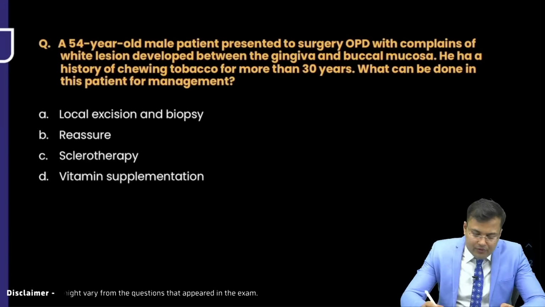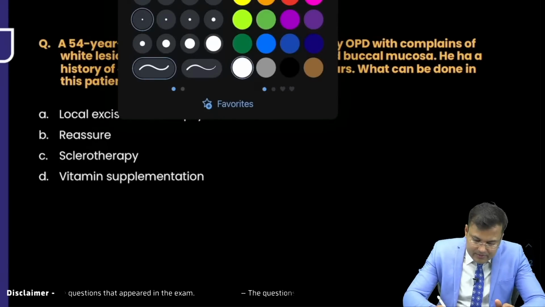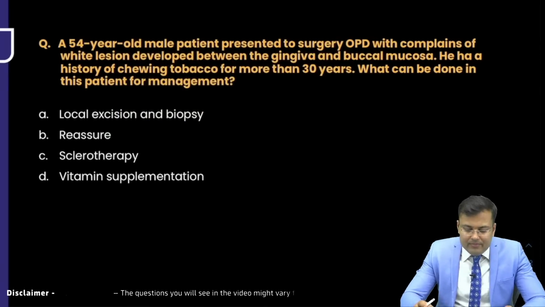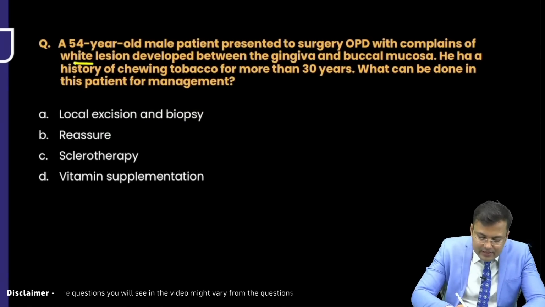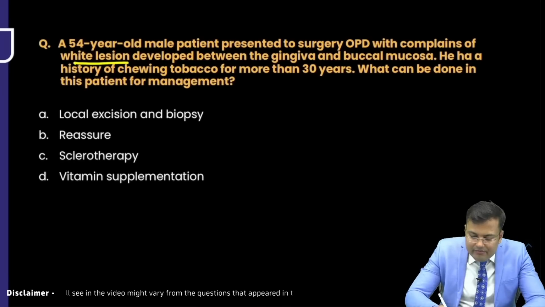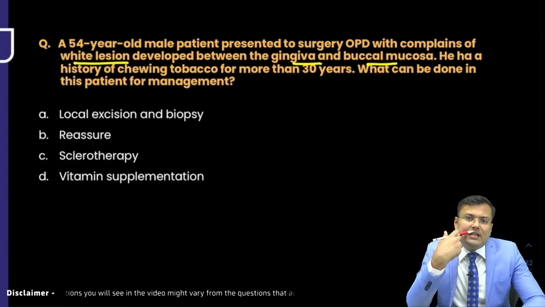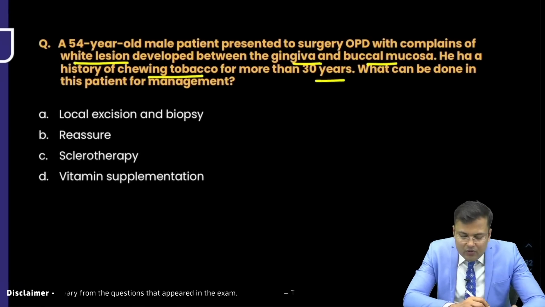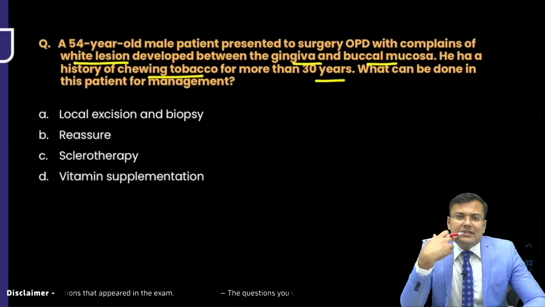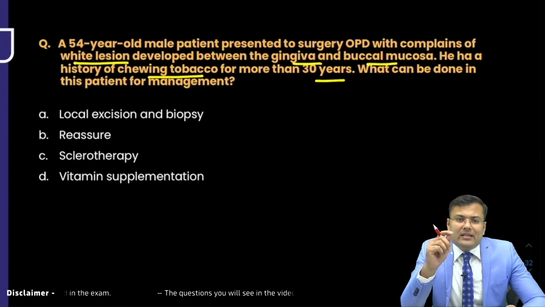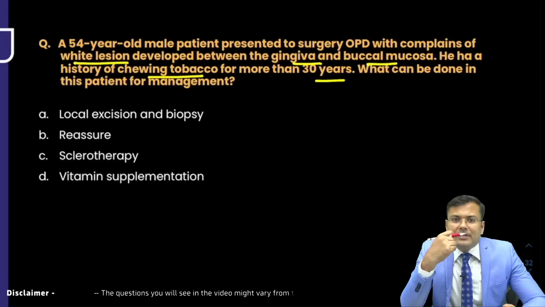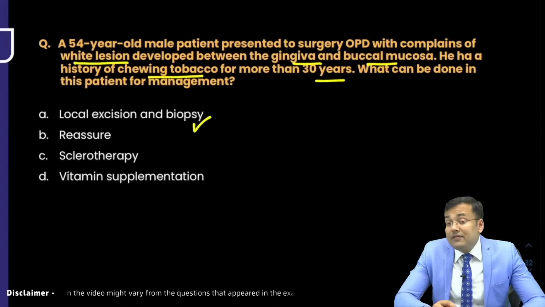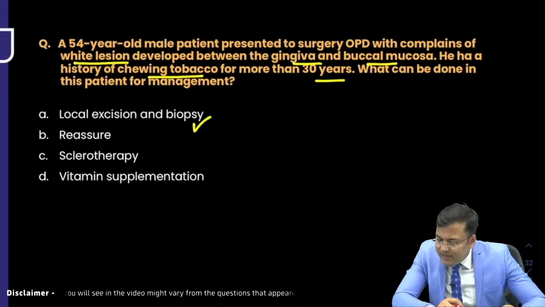Now question number 54. You tell me what is the correct answer. A 54-year-old male presented to surgery OPD with complaints of a white lesion developed between gingiva and buccal mucosa. He had a history of chewing tobacco for more than 30 years. What can be done? Here the tumor is arising from the alveobuccal complex, and in this case you have to go for biopsy. So we go for local excision and biopsy. The correct answer is, first you have to confirm the diagnosis, so go for local excision and biopsy.